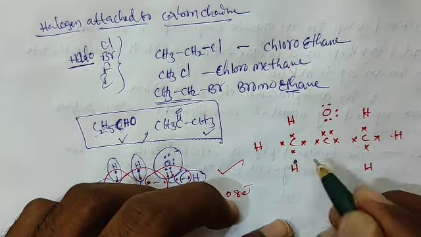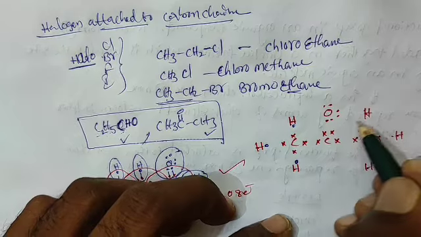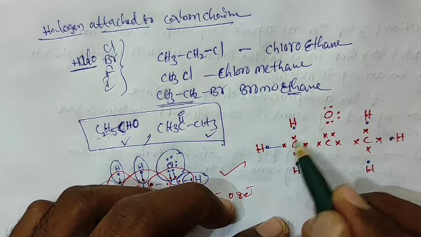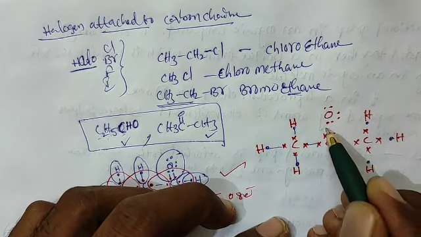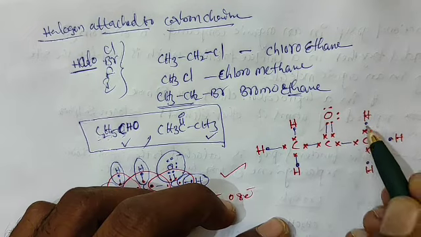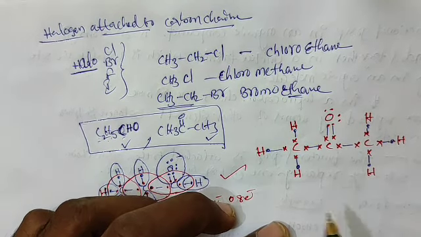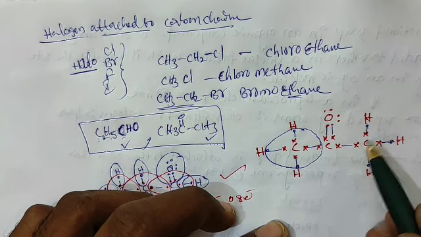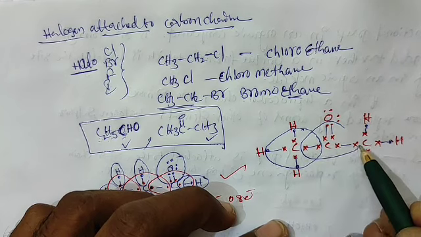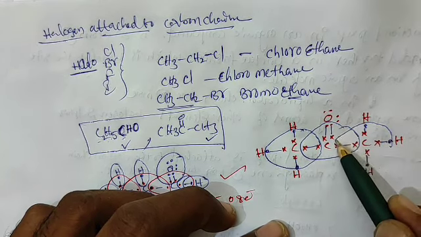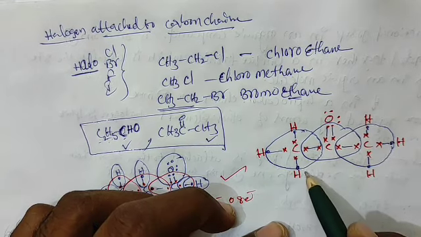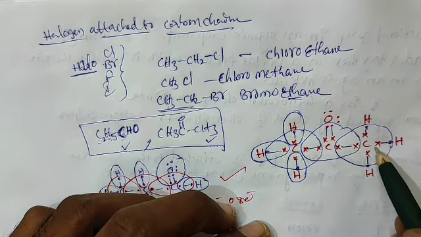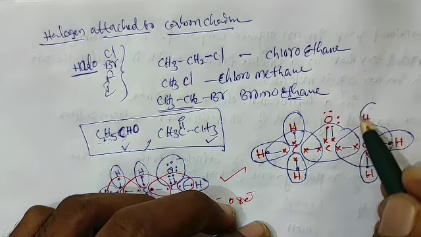We can represent them with a cross or a dot, no problem. Now the electrons form bonds by mutual sharing, all are covalent bonds. Each carbon has 8 electrons inside its circle, and each hydrogen has 2 electrons.